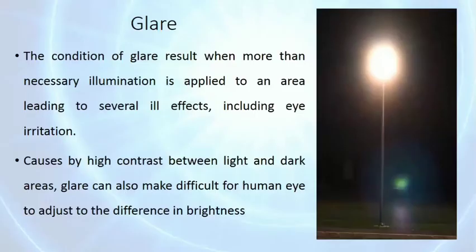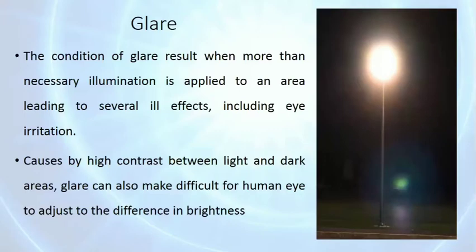Then glare. The condition of glare we have seen already, high contrast, with the example of vehicle lights. Glare results when more than necessary illumination is applied to an area, leading to several ill effects, including eye irritation.